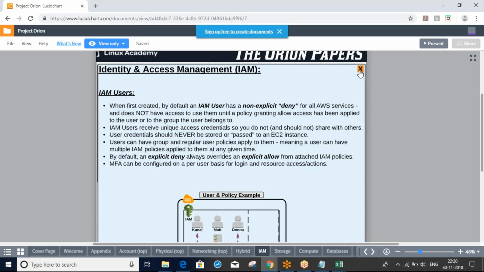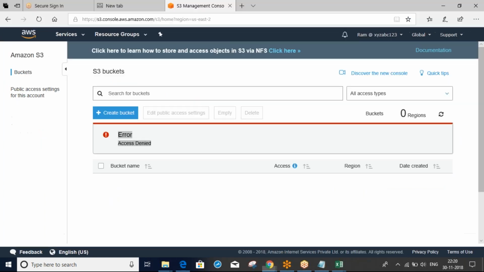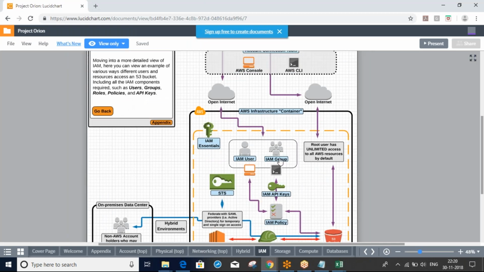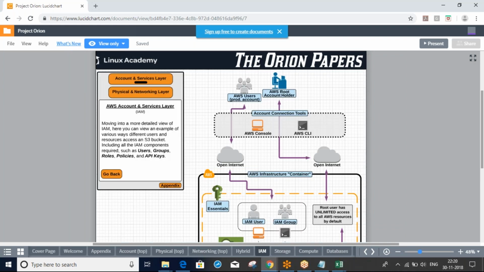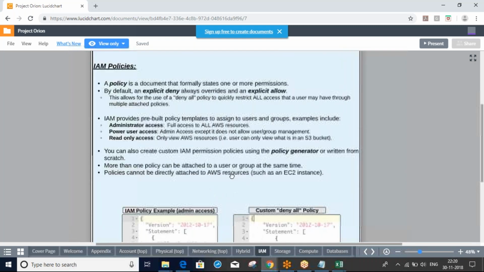So like this, we can create custom policies and attach them, as per our requirement. IAM policy: a policy is a document that formally states one or more permissions. Just now we saw it. This is also just now we saw.